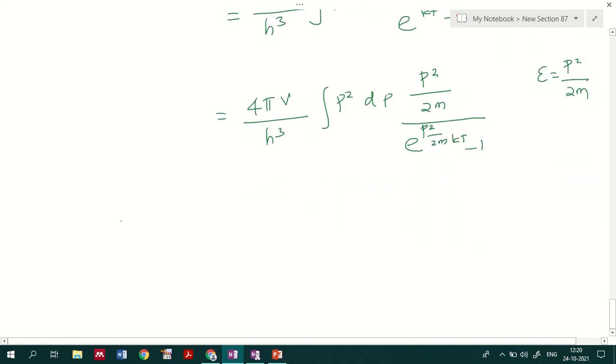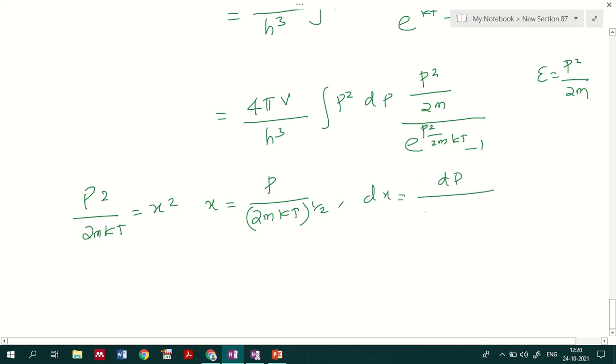Now if I represent p square by 2mkT as x square, then x is equal to p by 2mkT raised to 1 by 2. So dx is equal to dp divided by 2mkT raised to 1 by 2.